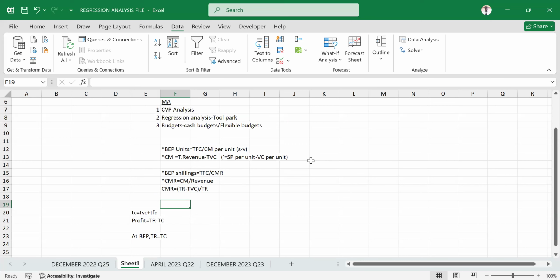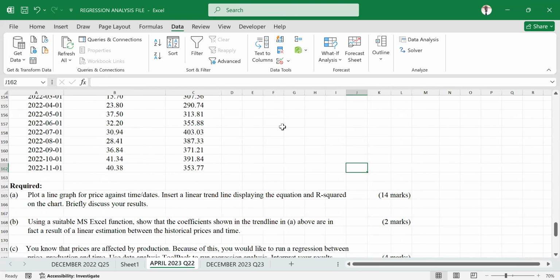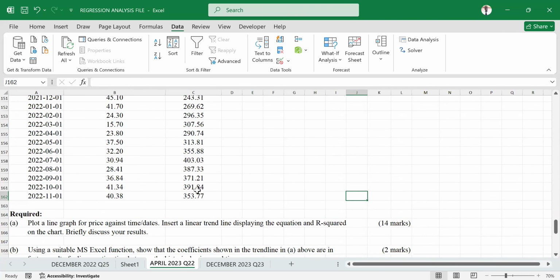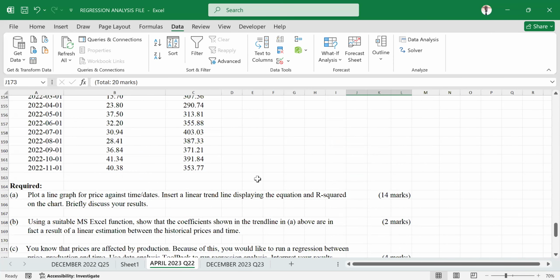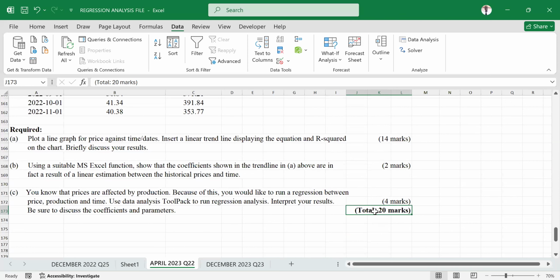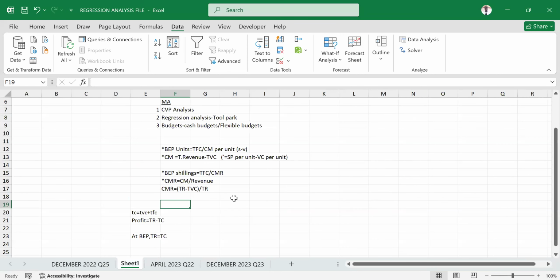Now, let's come to regression analysis in relation to the question that we are supposed to do here. You see this question we are supposed to do. I'm telling you it's a very simple one, and these 20 marks, you can pocket so easily. In less than 10 minutes, you shall have already pocketed this. That's why I'm not even worried about time, because what we're supposed to do here is very simple. I'm just reminding you of important concepts that we must always have at our fingertips.